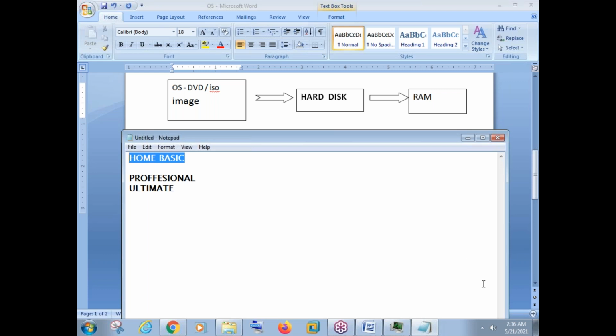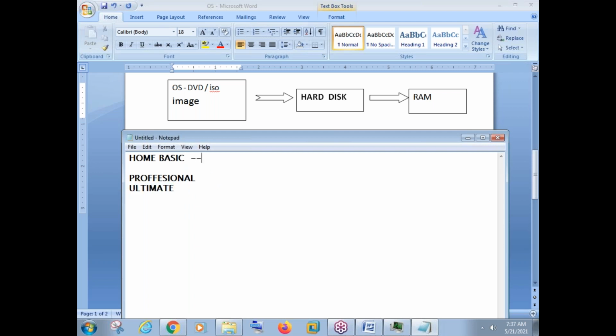Home basic operating system means it is used for basic purposes, like for browsing or some audio and video files. It is a very basic operating system, although it is Windows 10 or Windows 8, it has only some basic features. We cannot install many applications here, and we cannot use this home basic operating system in our company's computer because it will not support many applications. So in a company's computer, we should go with either professional or ultimate. And of course, the pricing will be different.